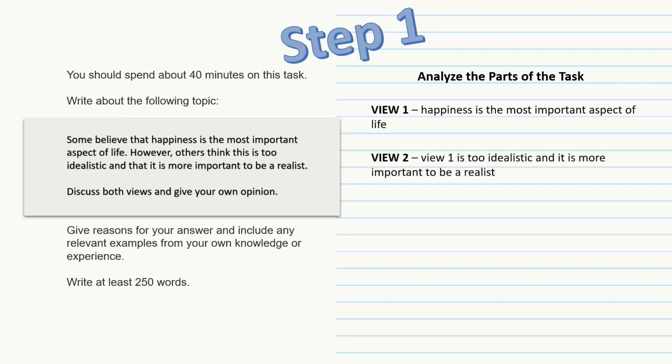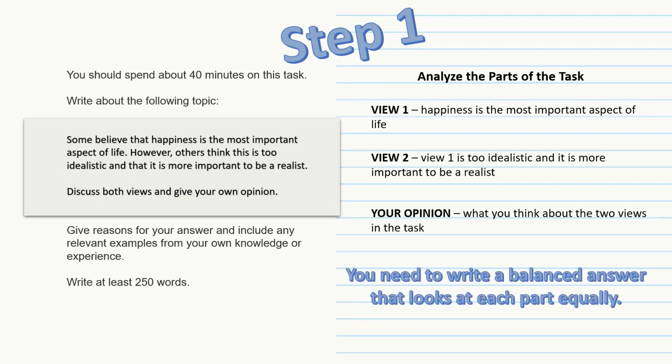View 2, View 1 is too idealistic, and it is more important to be a realist. Then finally, your own opinion, what you think about the two views in the task. It's also important to write a balanced answer that looks at each part equally in your essay. So we're also going to look at how to do that.